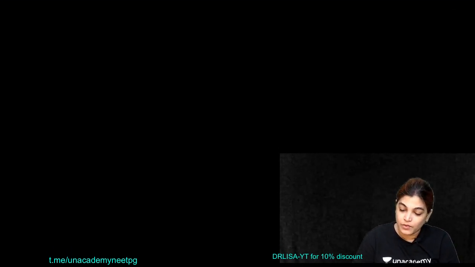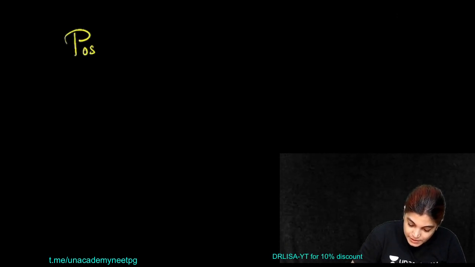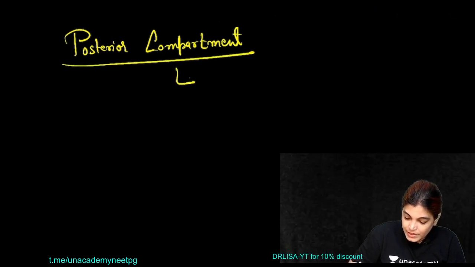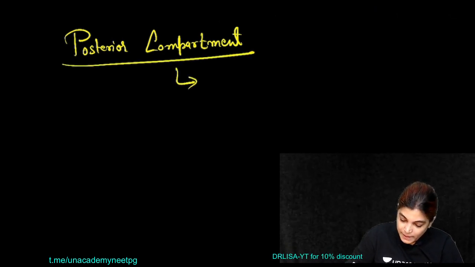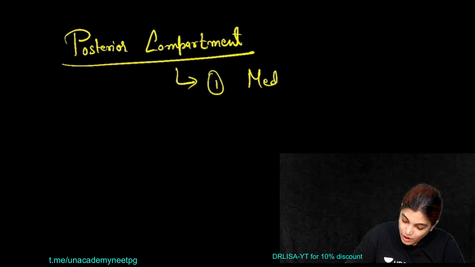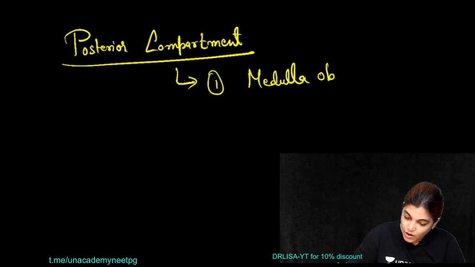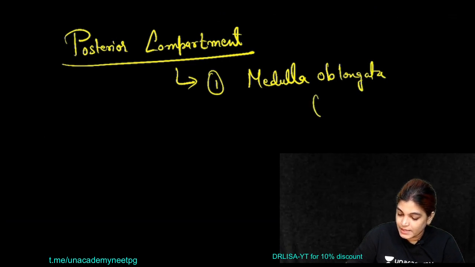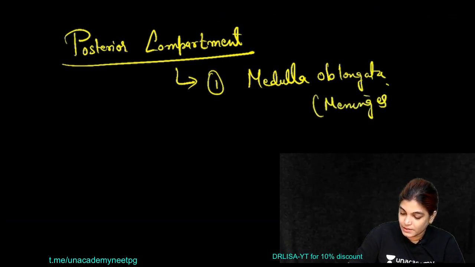Okay, now coming to the list of structures passing through the posterior compartment of foramen magnum. As I told you, the structures passing are nerves and vessels. So please write down the list. The lower part of the medulla oblongata, covered by meninges.